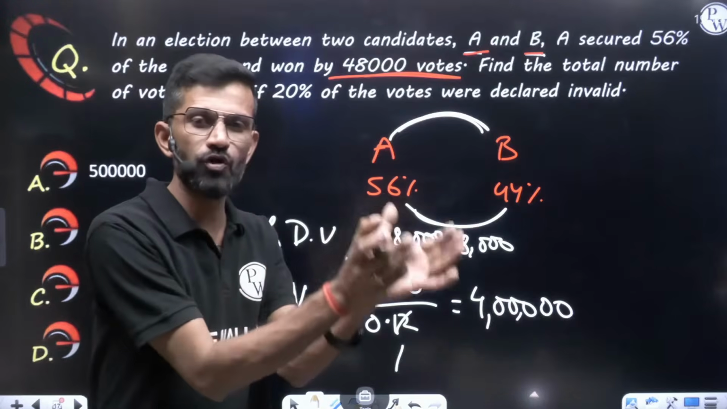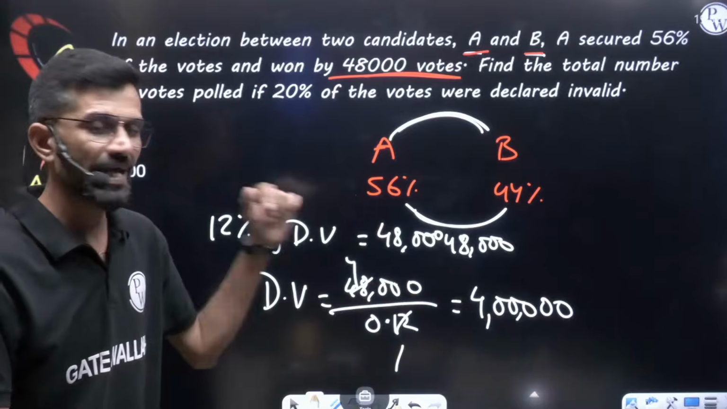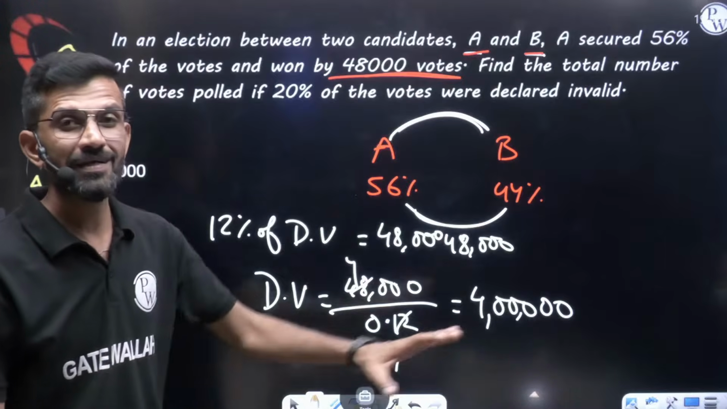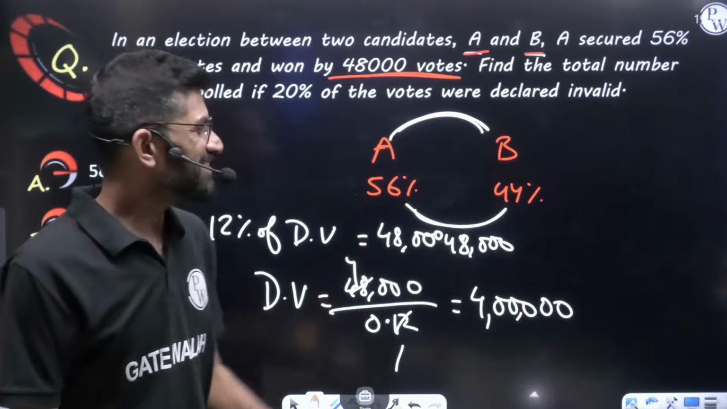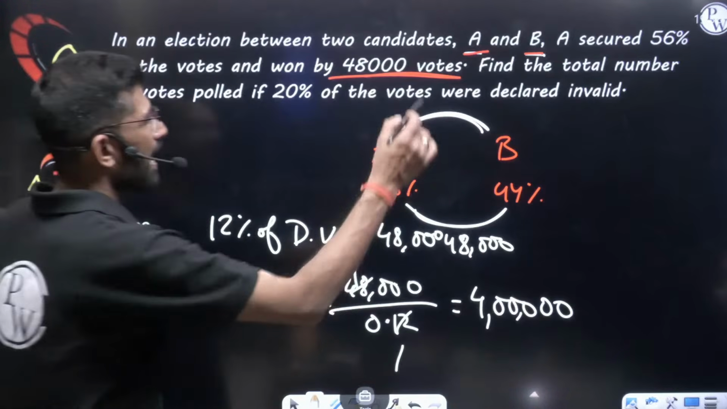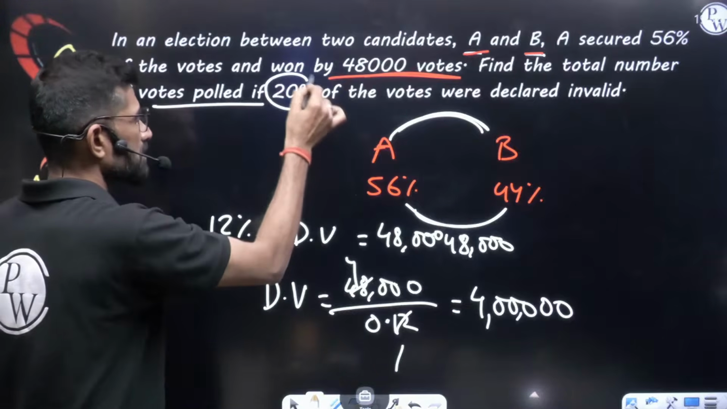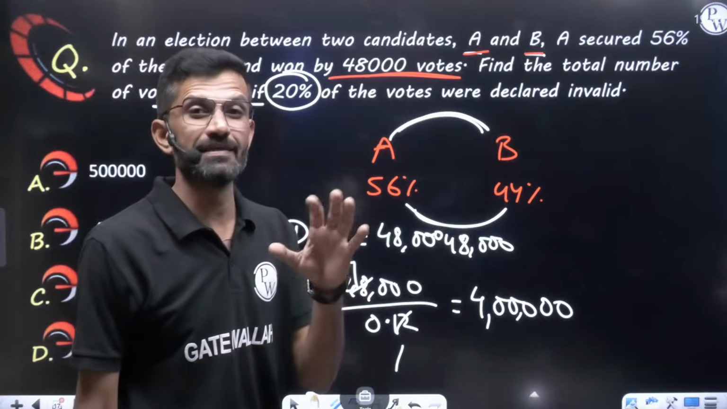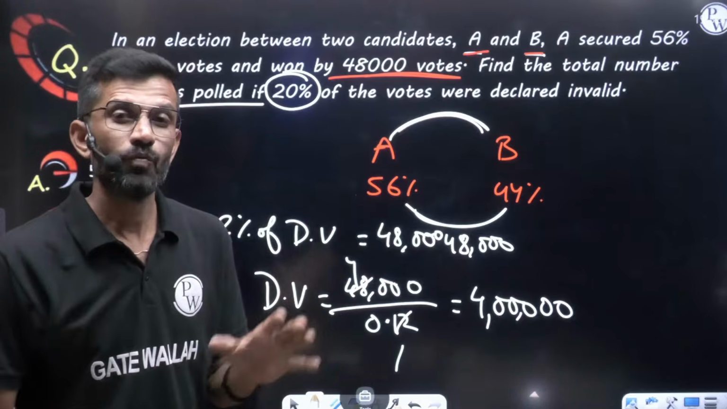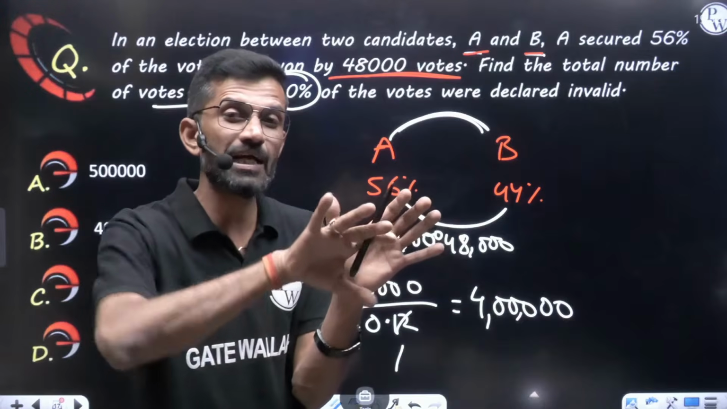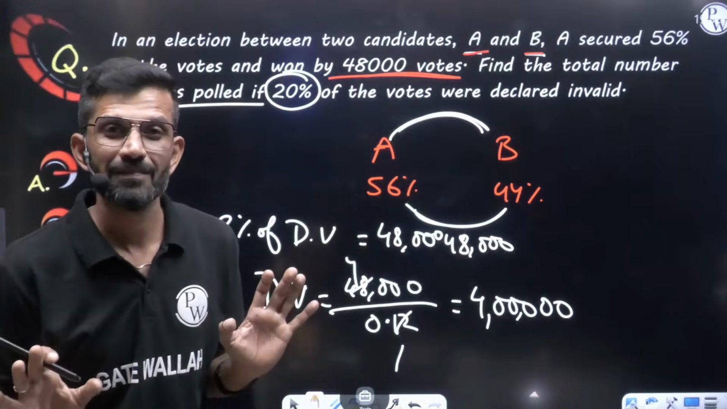In 4 lakhs, 56% vote to A, and the remaining 44% of 4 lakhs was given to B. But here is not the answer. Let us understand what they are saying. Find the total number of votes polled if 20% of the votes were declared invalid. Whatever votes were polled, in that 20% was invalid. Invalid means that was not distributed to anyone.